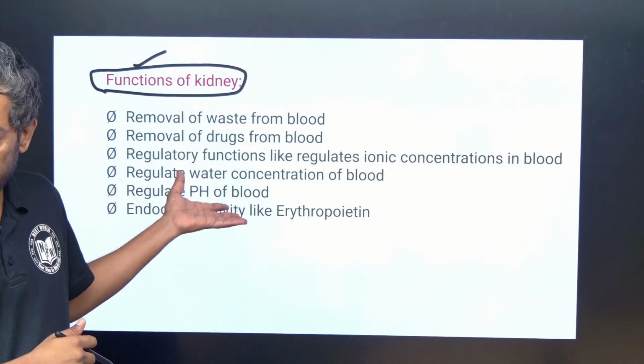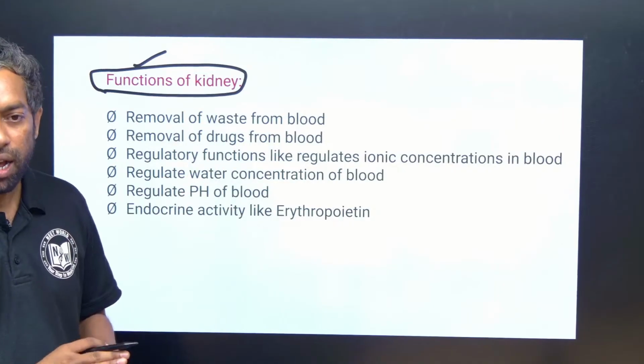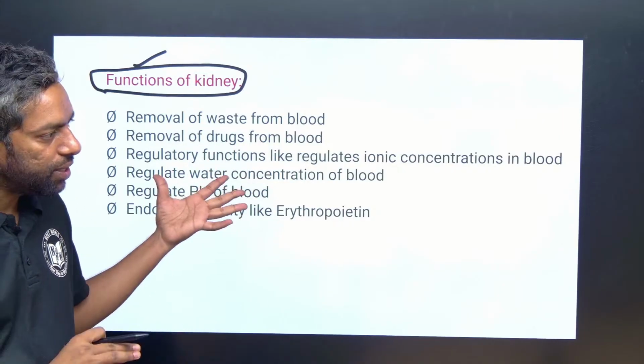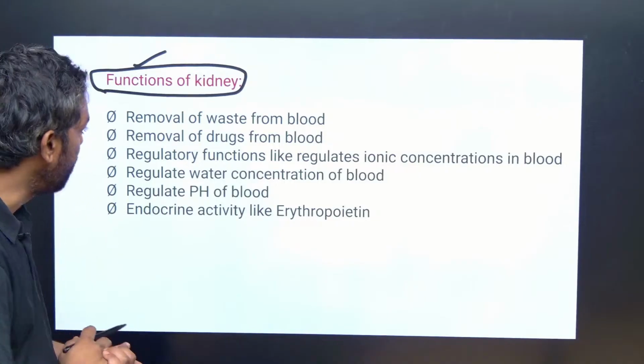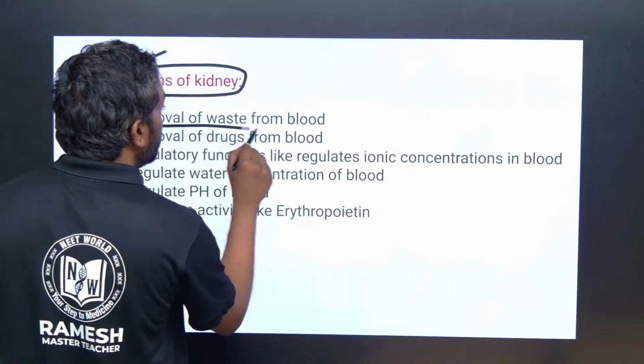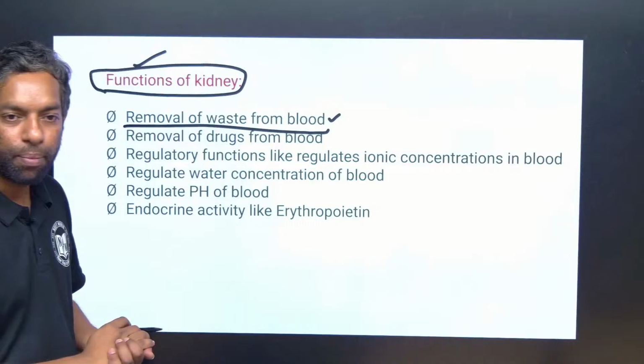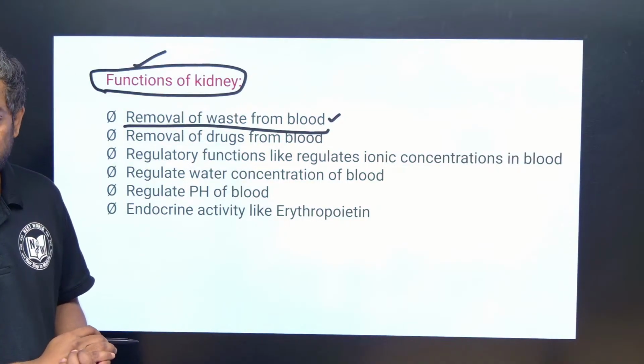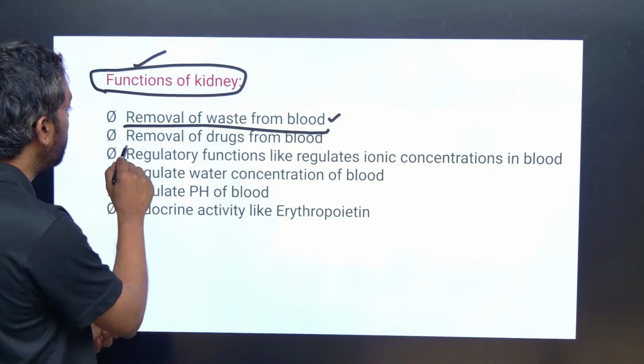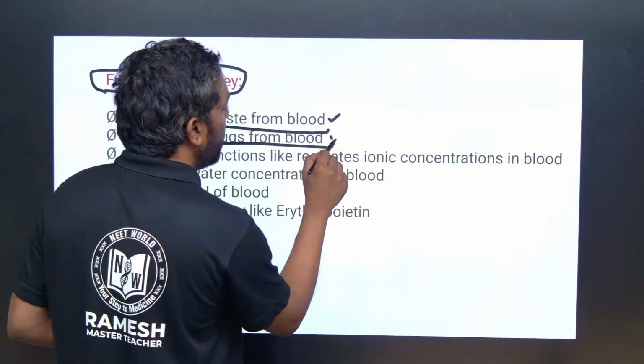This is the outline of the kidney I completed, and we will also discuss the functions of the kidney today itself. Removal of waste from the blood, and removal of drugs from the blood.